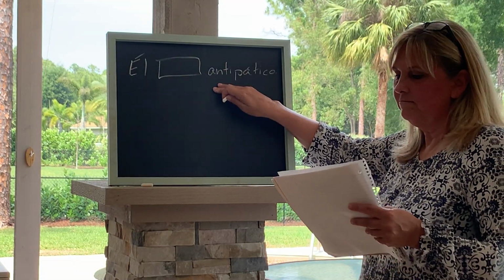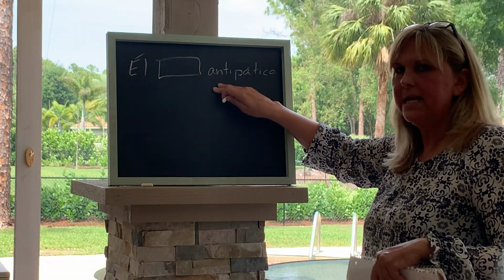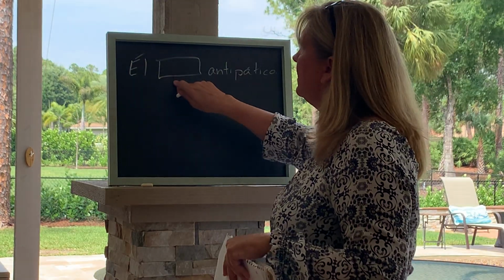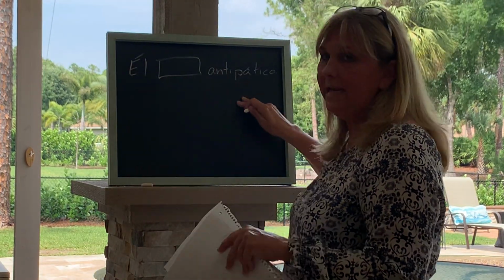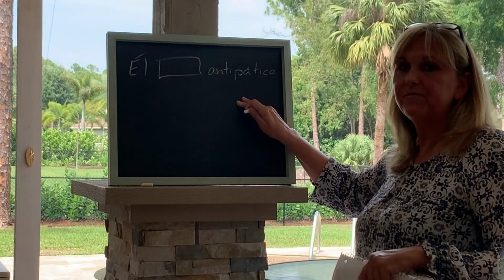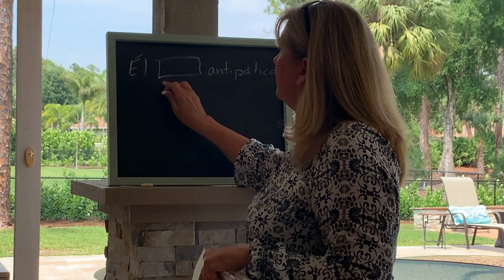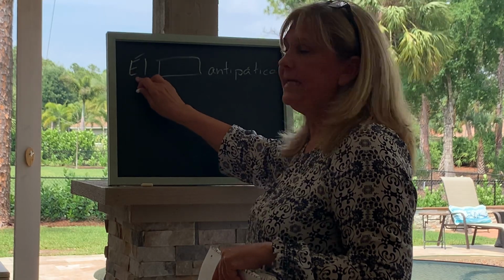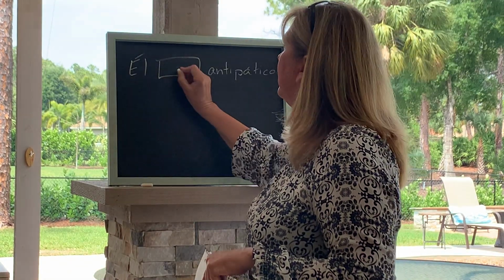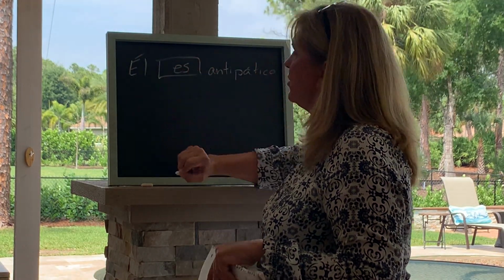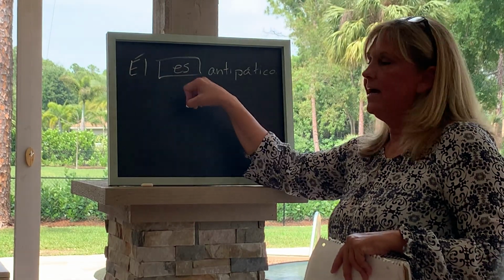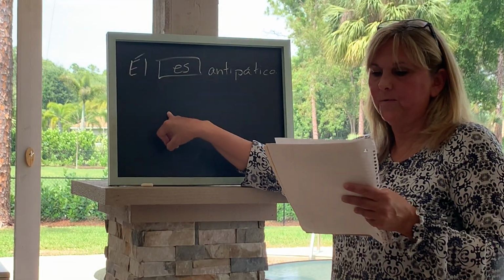Antipático is mean, like not nice, right? So it doesn't give you any choices at all. You just have to know your conjugations. It's a he, so it is es. You're going to have to literally type ES and then hit submit, and that will enter that.